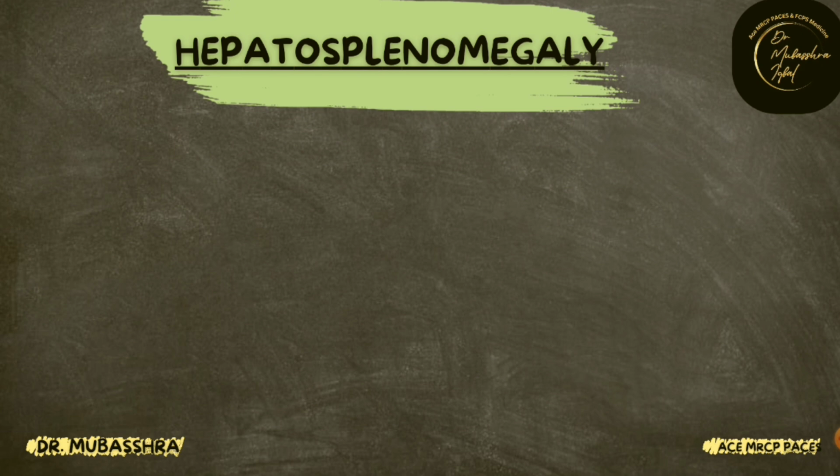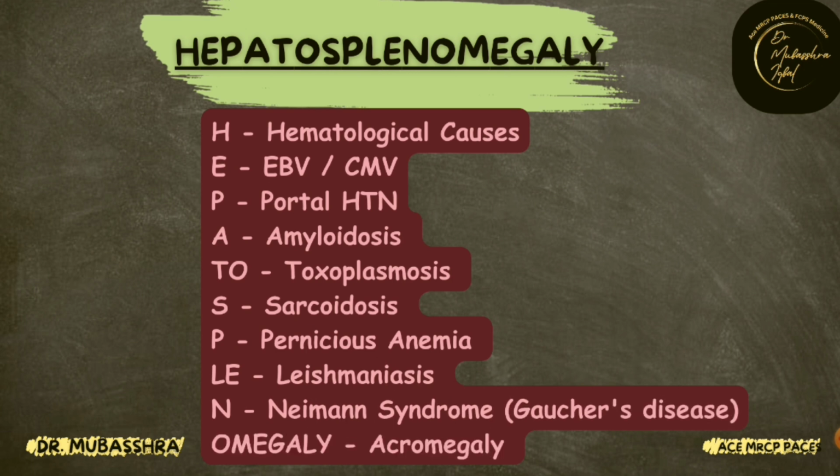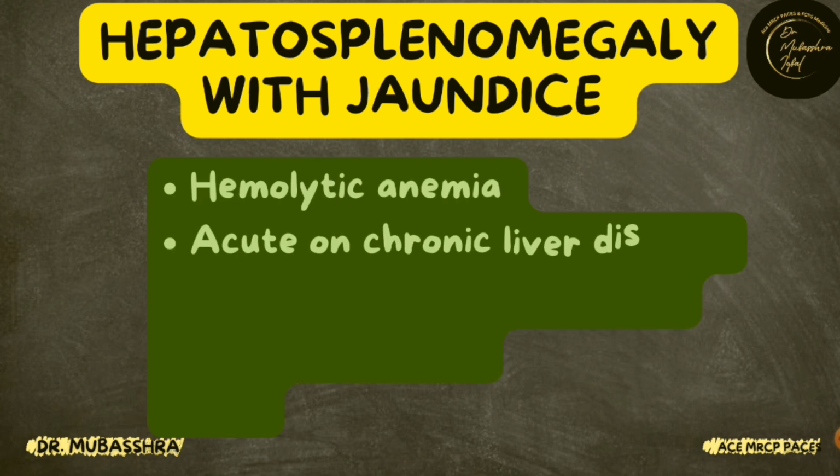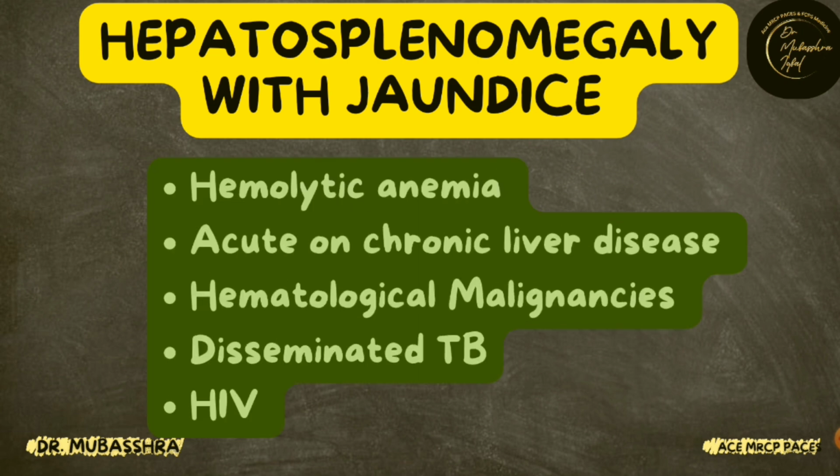Now the causes of hepatosplenomegaly. As the spelling indicates, the causes can be H for hematological causes, E for Epstein-Barr virus or cytomegalovirus infection, P for portal hypertension, A for amyloidosis, TO for toxoplasmosis, S for sarcoidosis, P for pernicious anemia, LE for leishmaniasis, and N for Niemann-Pick disease or Gaucher's disease or other glycogen storage disorders. And finally, acromegaly.